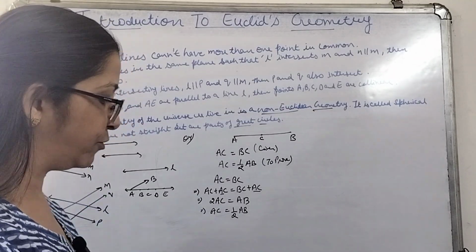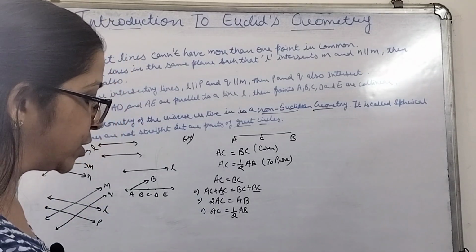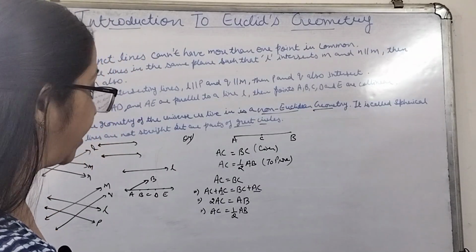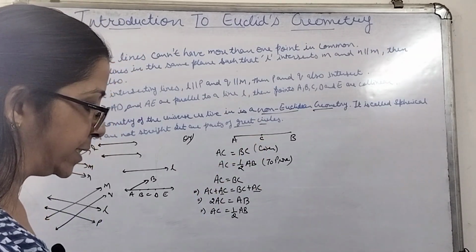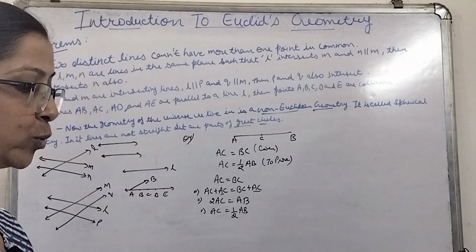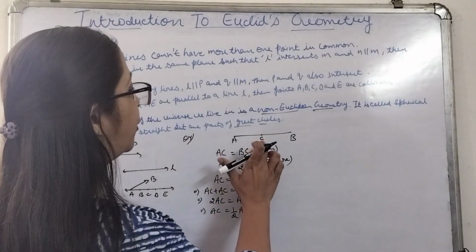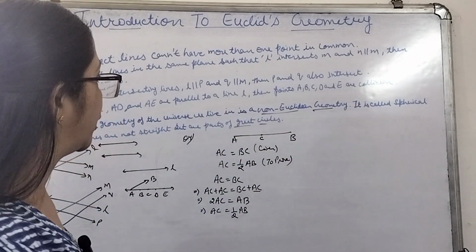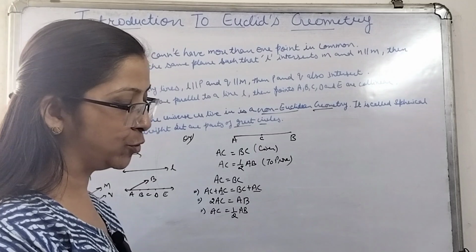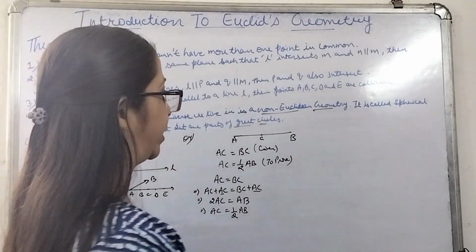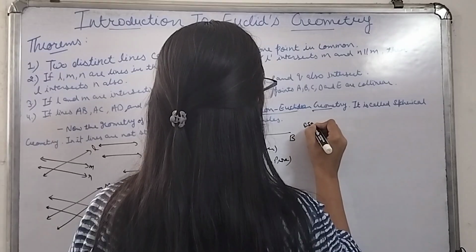Now see question number 5. In question number 4, point C is called a midpoint of the line segment AB. C will be the midpoint of line segment AB. Prove that every line segment has one and only one midpoint. If point C is exactly in between A and B, then C will be the midpoint of AB. Now we have to prove that there is only one midpoint.